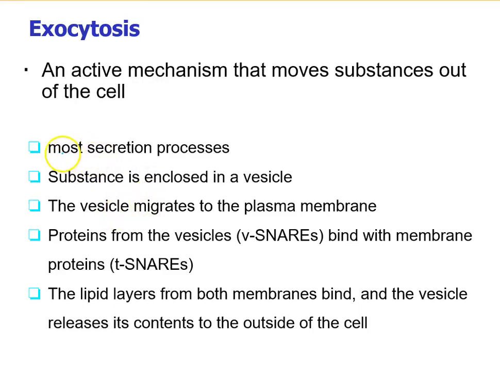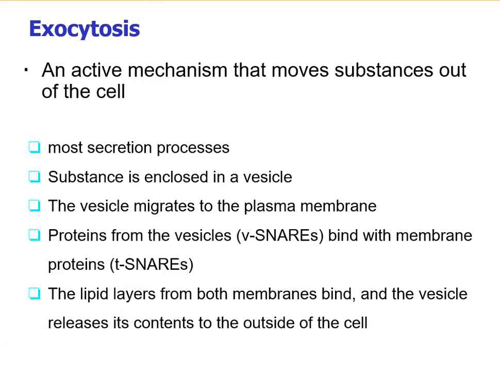So as I mentioned, most secretion processes are going to be transported through exocytosis, like neurotransmitters for the neuron, the hormone for the endocrine cells, and then the substances are enclosed in a vesicle. Exactly the process is like endocytosis, but vice versa.